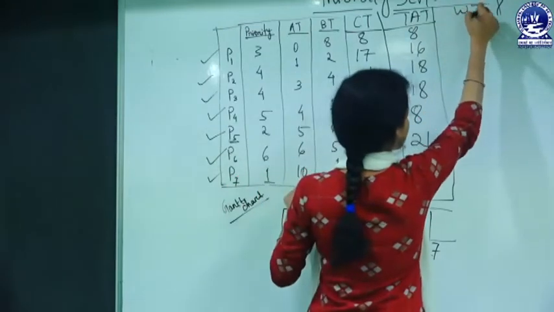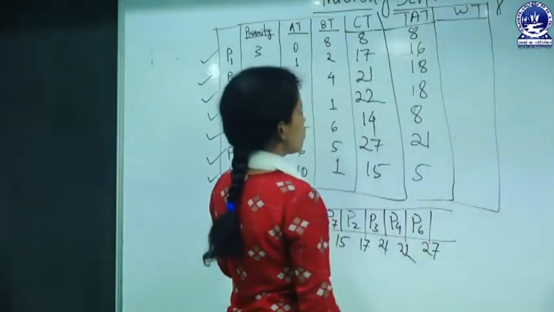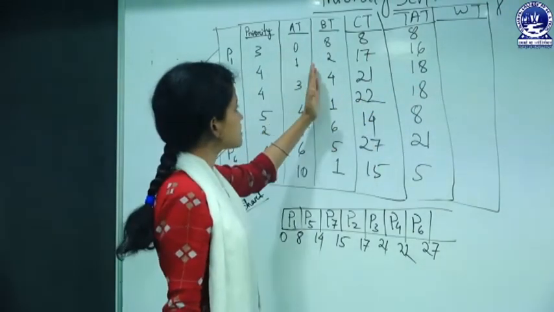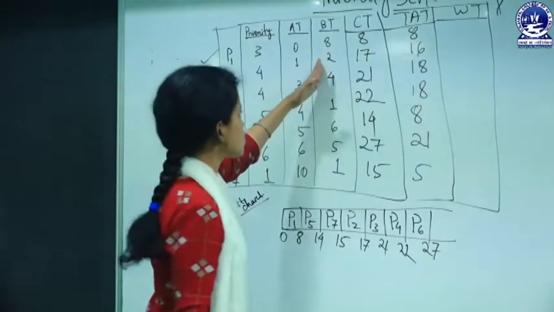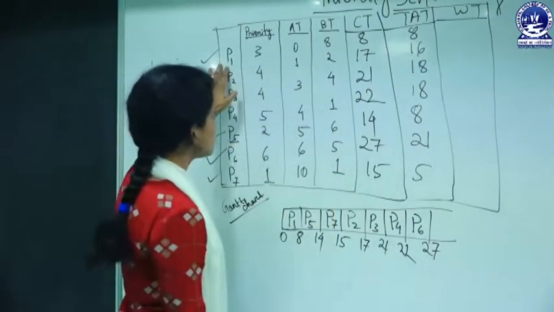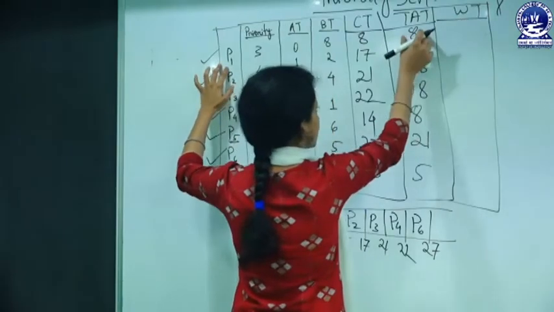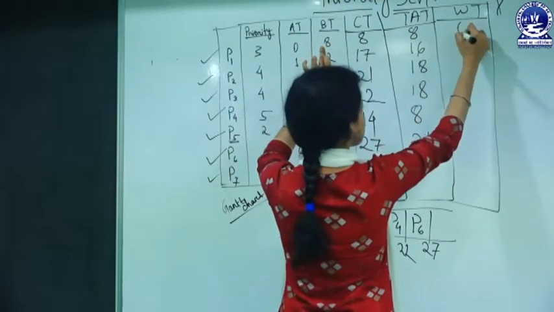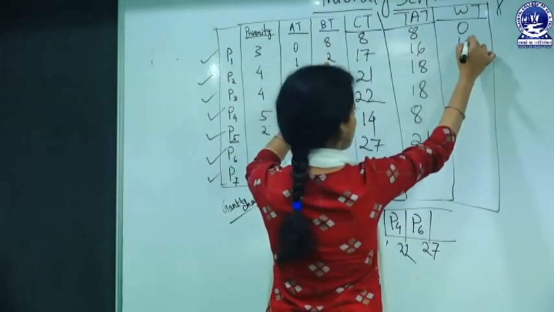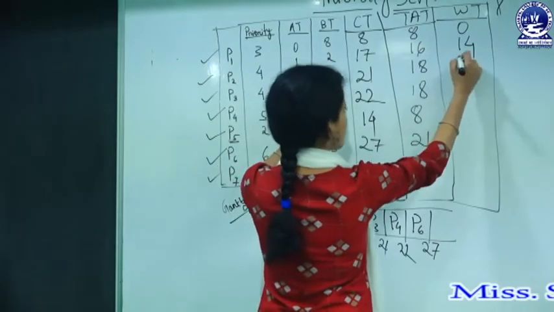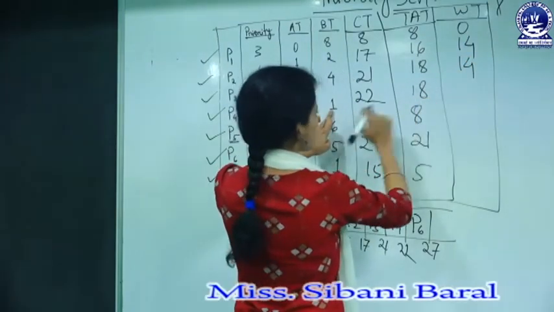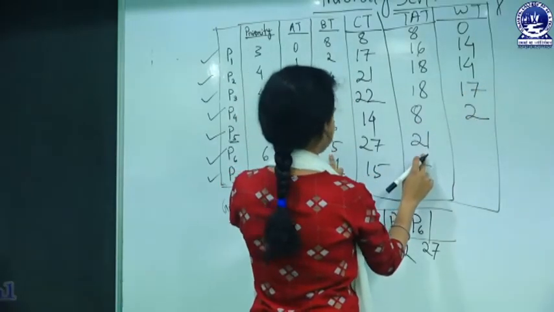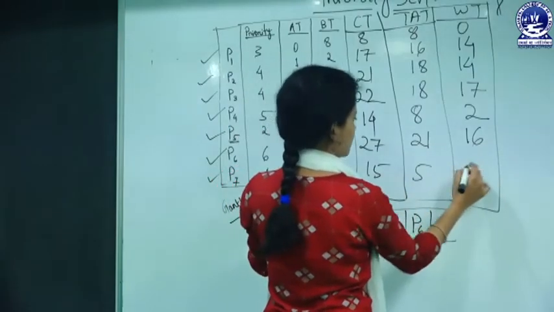Next is waiting time. Waiting time is turnaround time minus burst time. For P1, waiting time would be turnaround time minus burst time, 8 minus 8, that is 0. 16 minus 2, 14. 18 minus 4, 14. 18 minus 1, 17. 8 minus 6, 2. 21 minus 5, 16. 5 minus 1, that is 4.